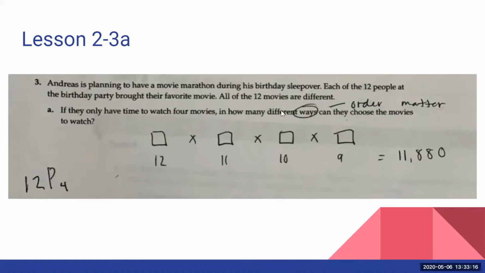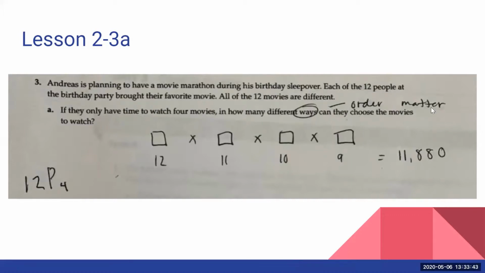So how many different ways can they choose the movies to watch? Now your book considered this a combination because they were just talking about the groupings of movies, but this vocabulary makes me say permutations and agree with this student. So watch out for wording. Again, this is what I meant about the lesson 2 verbiage. So if you went with the permutation here, I agree with that.